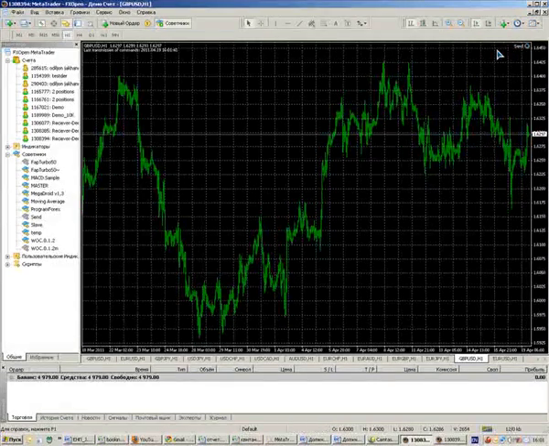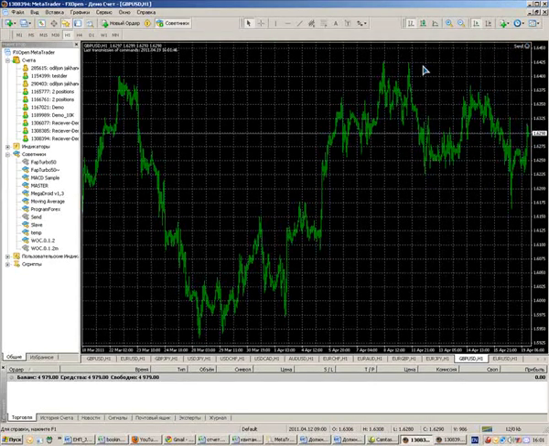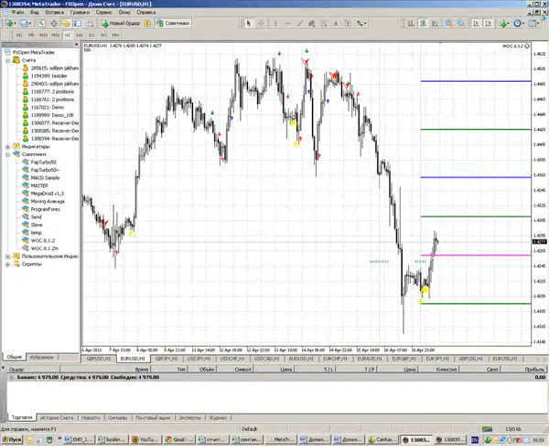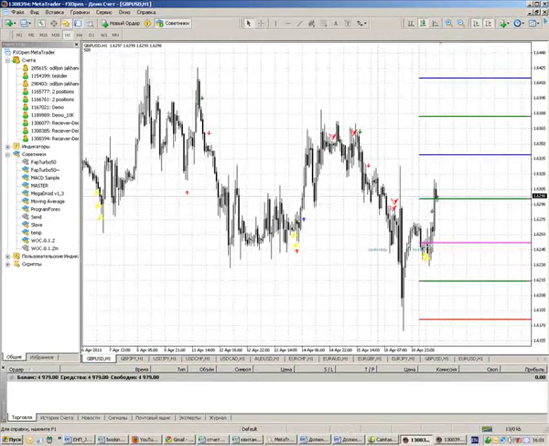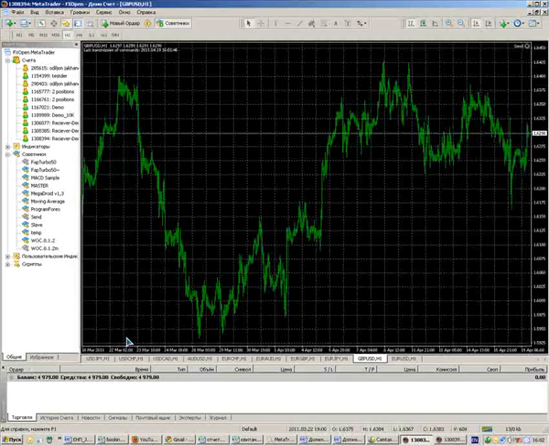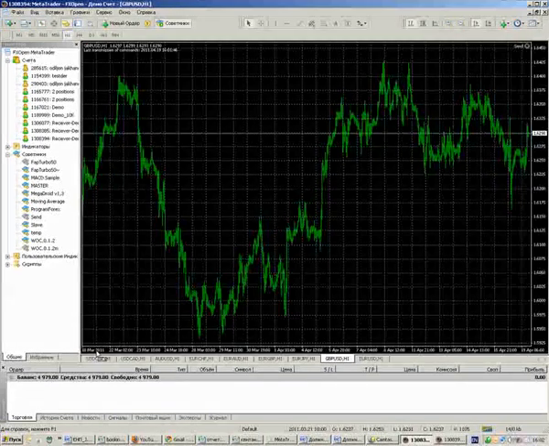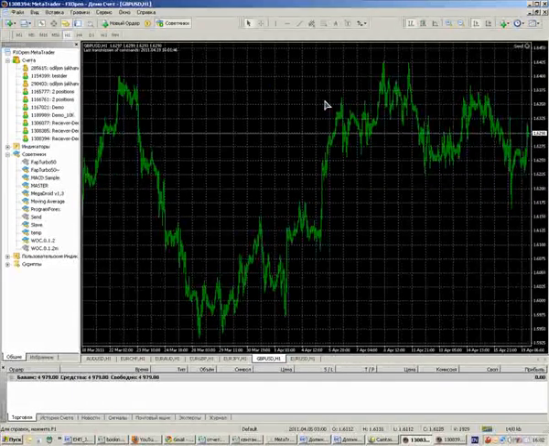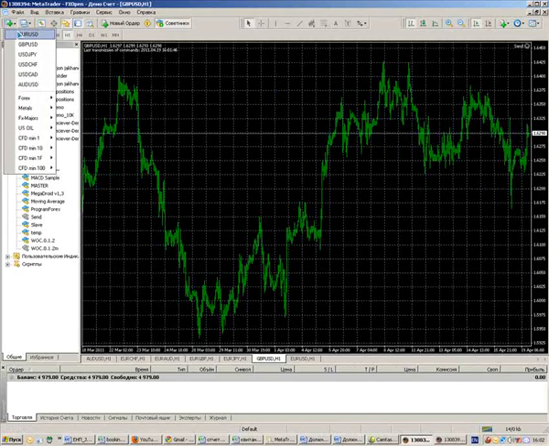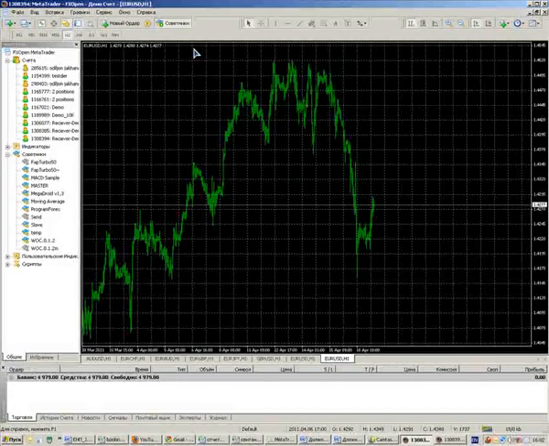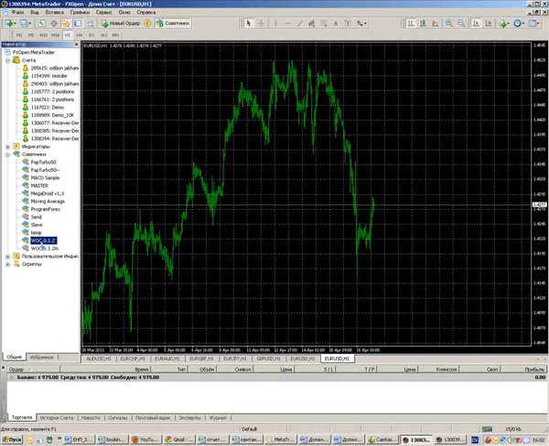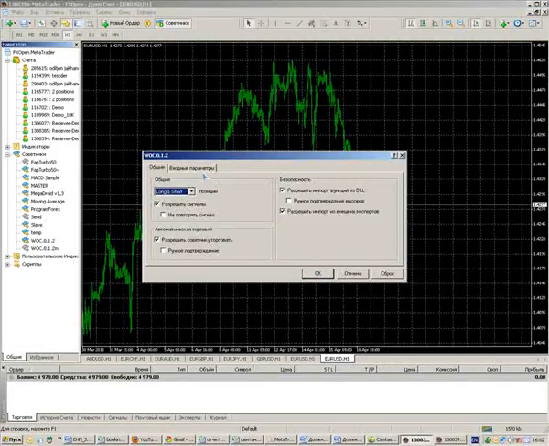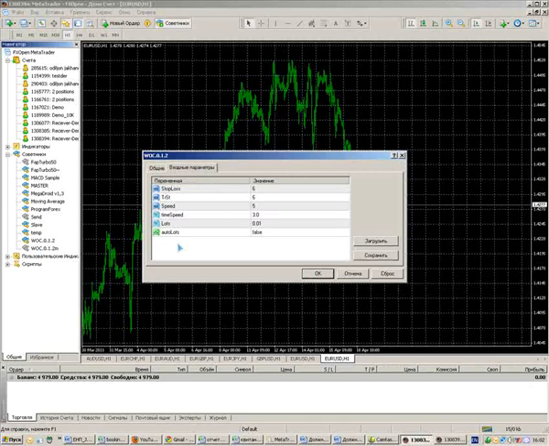Now we want to attach the expert advisor, so we open any chart that we need. Let me close the other chart quickly. Let's say we want to use Euro USD and we want to use the WOC expert advisor. I mean, the trades of this WOC will be reversed.